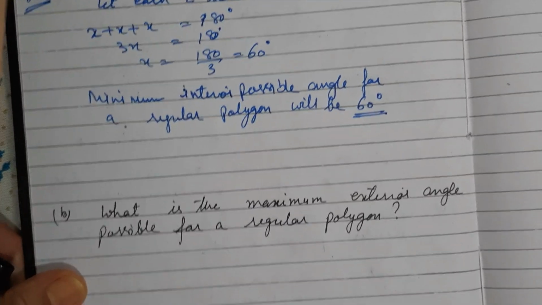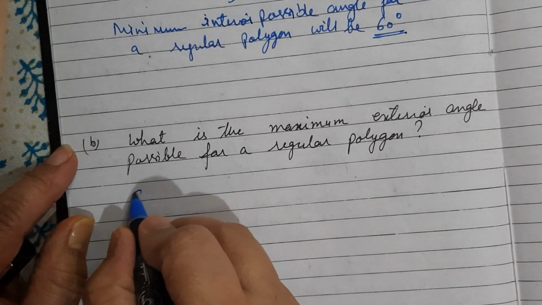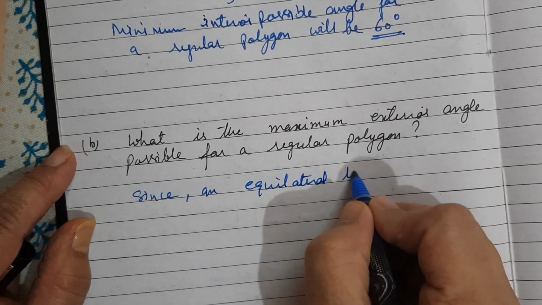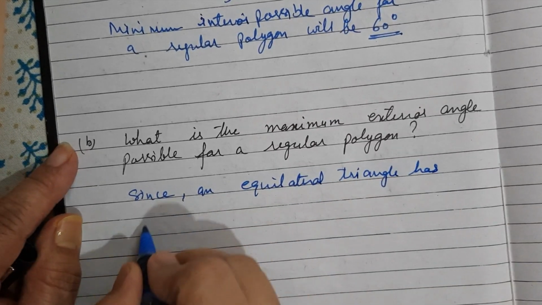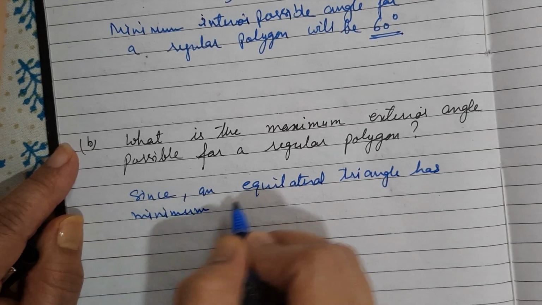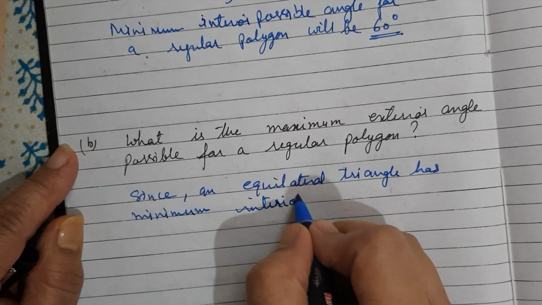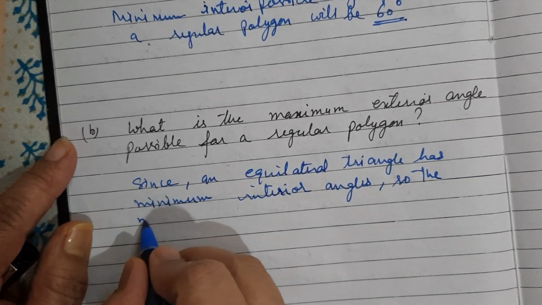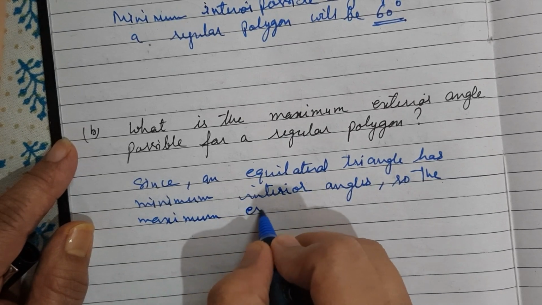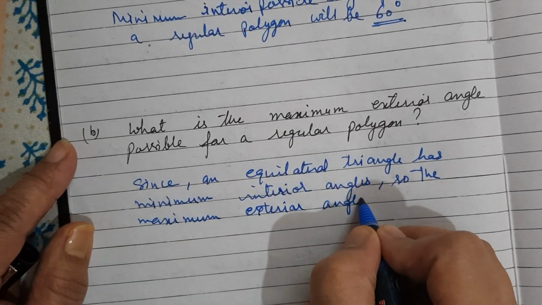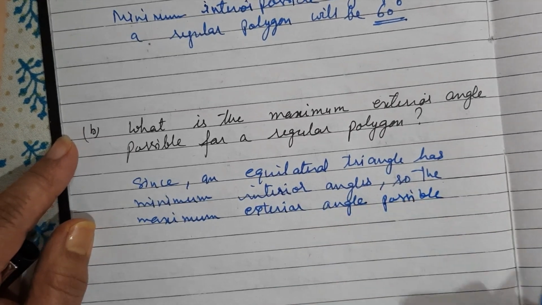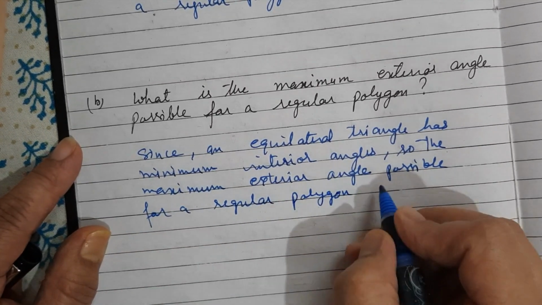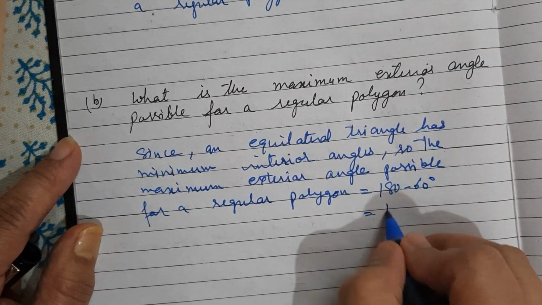So for this you will write, since an equilateral triangle has minimum interior angles, the maximum exterior angle possible for a regular polygon will be 180 minus 60, which is 120 degrees.